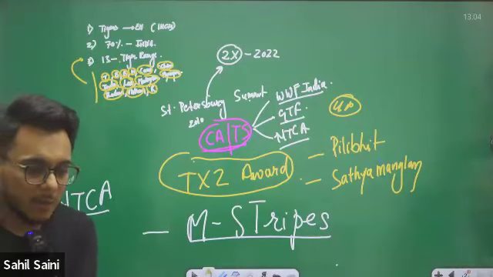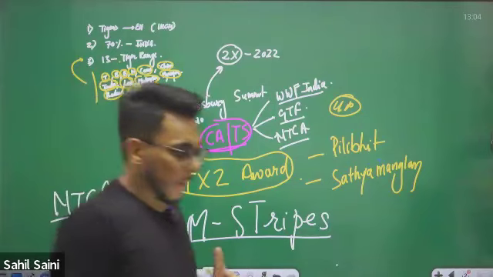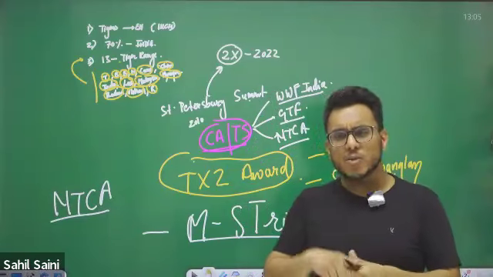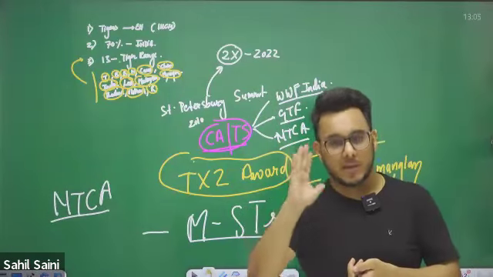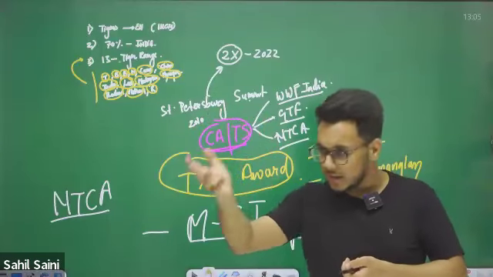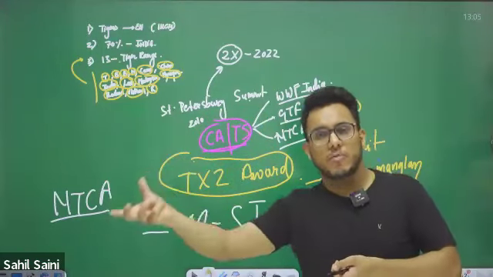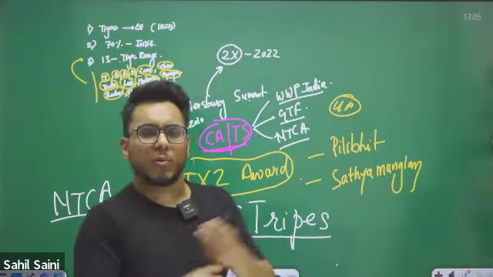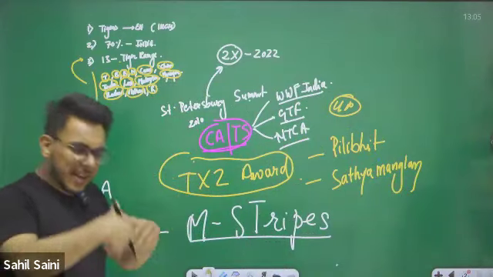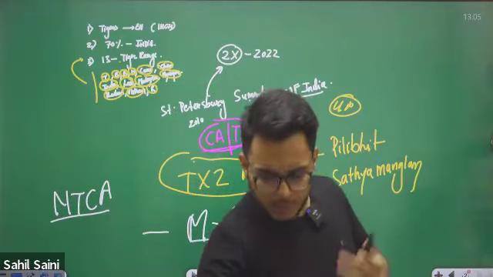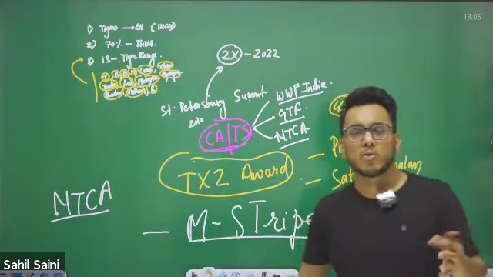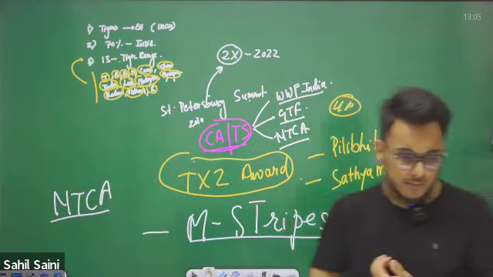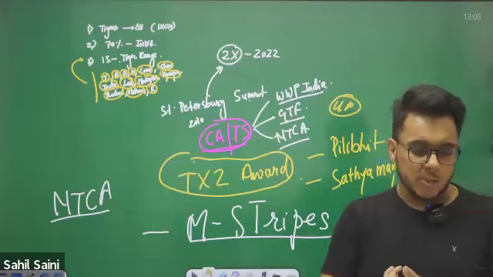M-Stripes. Now see how UPSC asks the question. UPSC usually, I said earlier also, gives broad options. UPSC asks: the M-Stripes program is related to what? Tiger, leopard, elephant, penguins. Four options were given for what it is related to. So it is related to tiger. They didn't even ask with respect to tiger, what component it is related to. They simply asked which category of animal it is related to. So tiger. Okay, guys, I hope you have understood it.